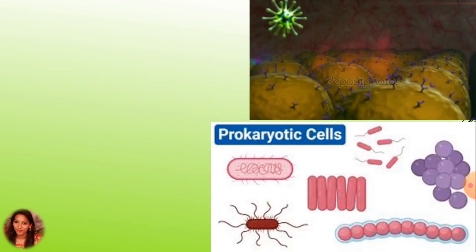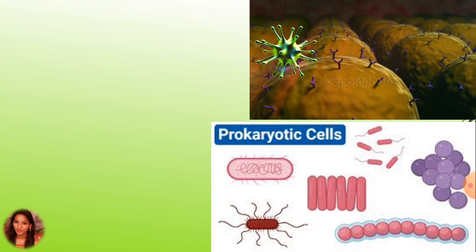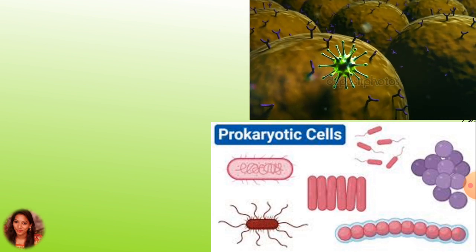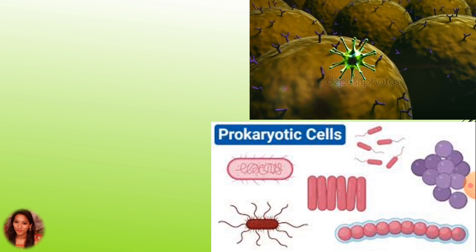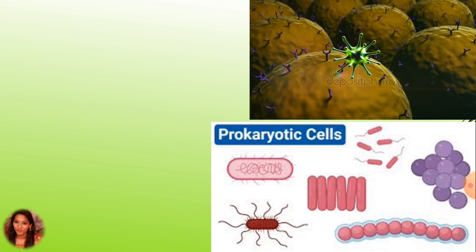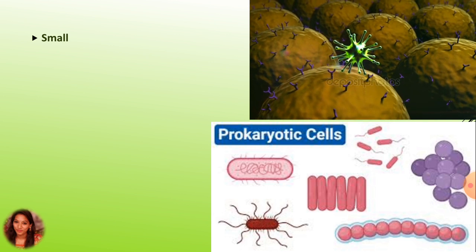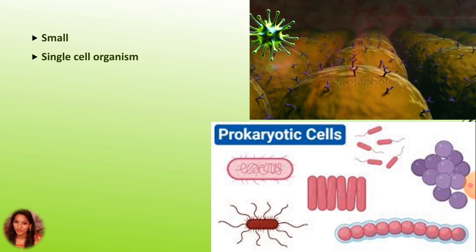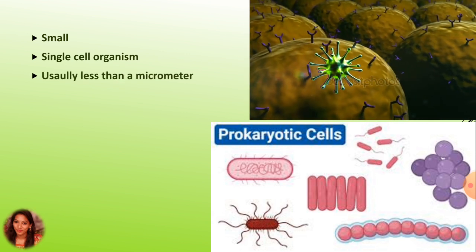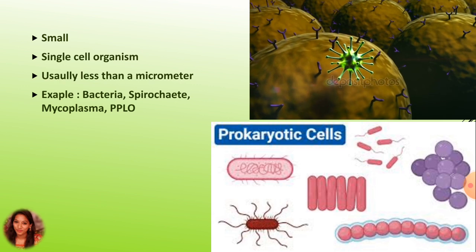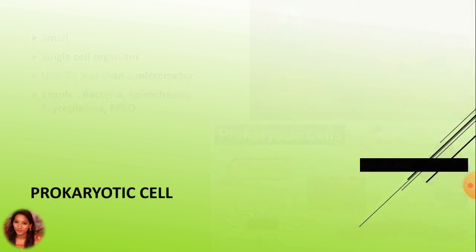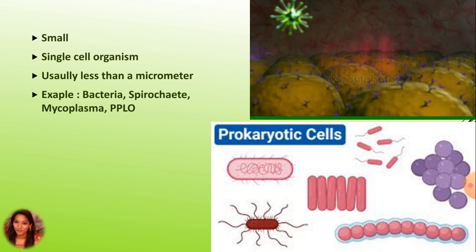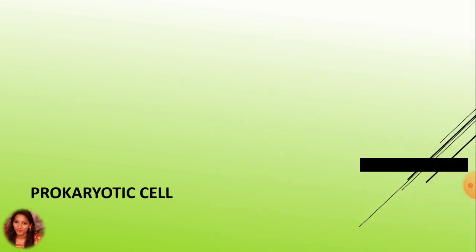Here, as we can see, the prokaryotic cells are generally bacterial cells, and the cell wall acts as an extra layer of protection. This will help maintain its shape and prevent dehydration. It is generally a small single organism and usually less than a micrometer. And as we discussed, the examples are bacteria, spirochete, mycoplasma, and PPLO. Now, let us learn about the prokaryotic cell.